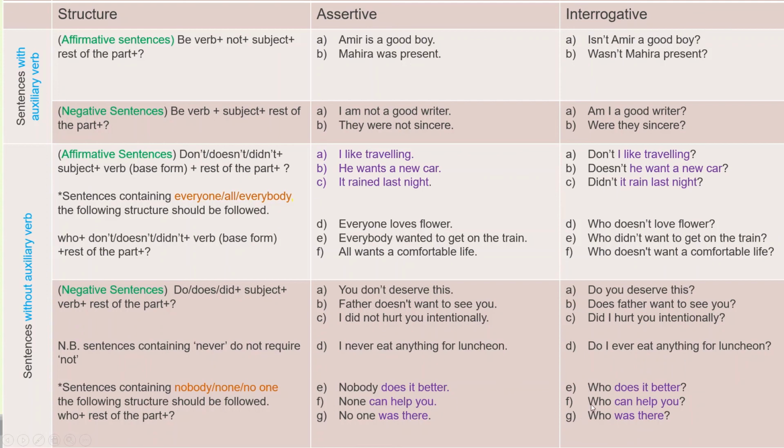None can help you, and who can help you? So in place of none, we use who. And no one was there. In place of no one, we use who. Who was there? So in sentences containing nobody, none, no one, only who plus the rest of the words plus a question mark. This structure is used.